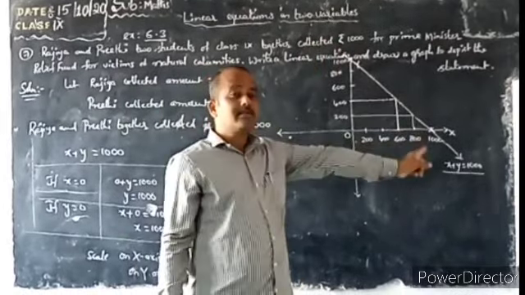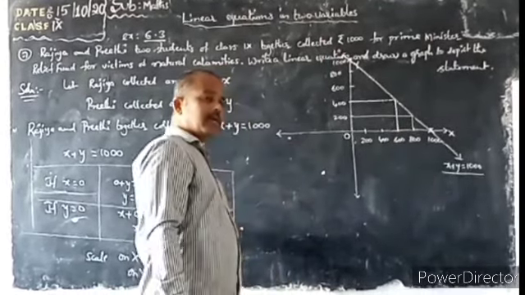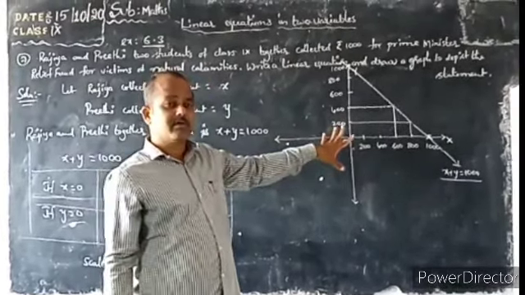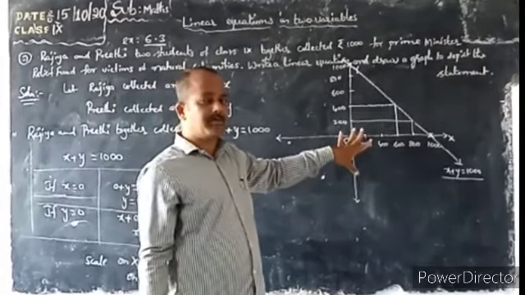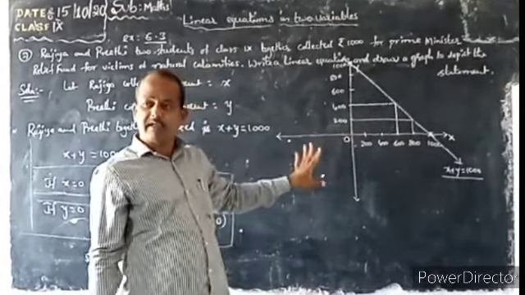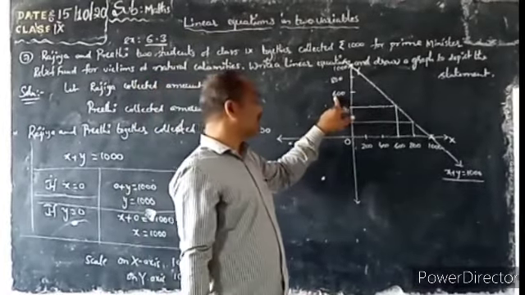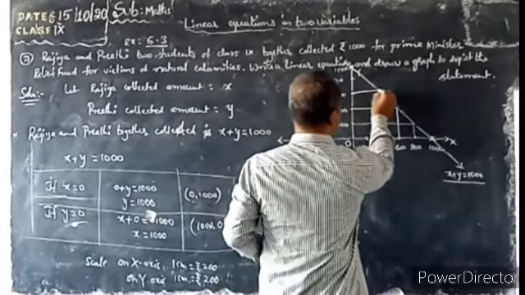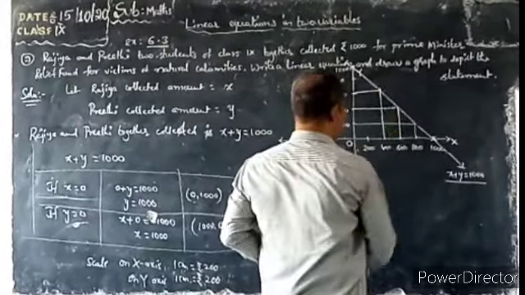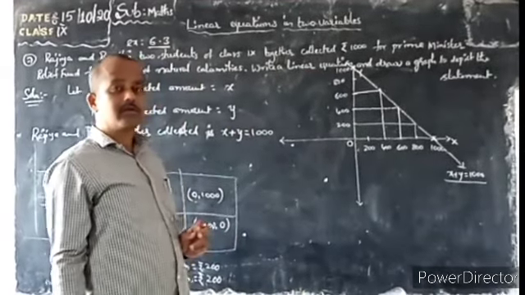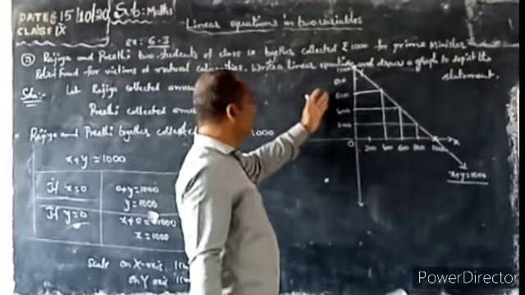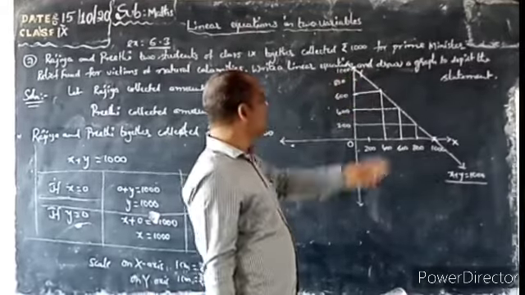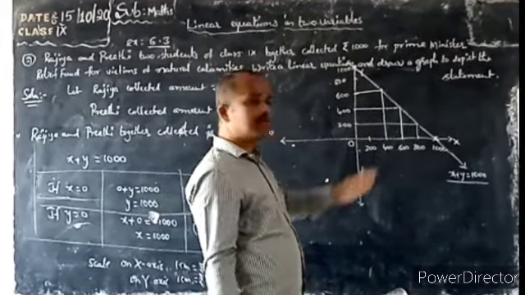From the straight line we are getting, by using the linear equation we may find a different solution from the graph sheet only. Without simplification, from the graph sheet we may find the different values for either x or y. Suppose y is equal to 600 is given. So what is the value of x? Where it touches? 400. Yes, ma'am. If the y value is 600 given, from the graph find the x value. If y is 800, then x is 200.